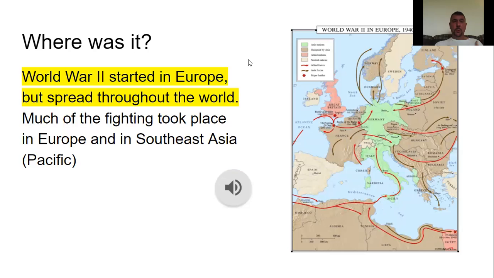So World War II started in Europe, but it spread throughout the world. It began in Europe over here, and then it spread to all parts of the world that were involved in this. Much of the fighting took place in Europe and in Southeast Asia or the Pacific.